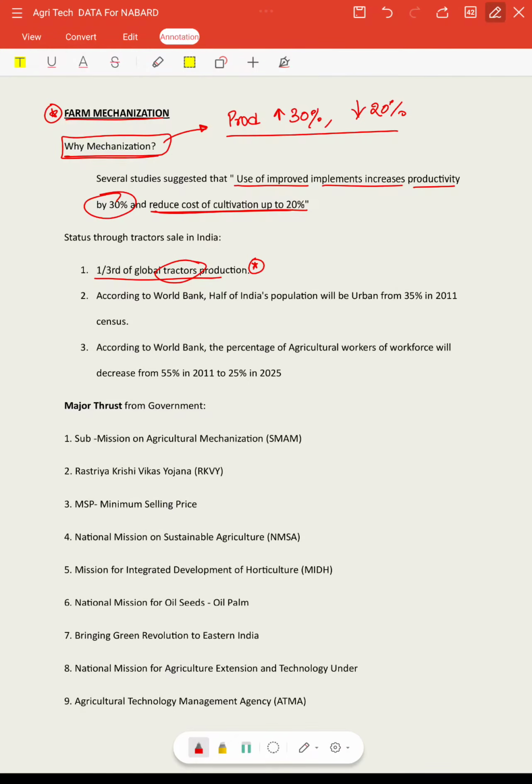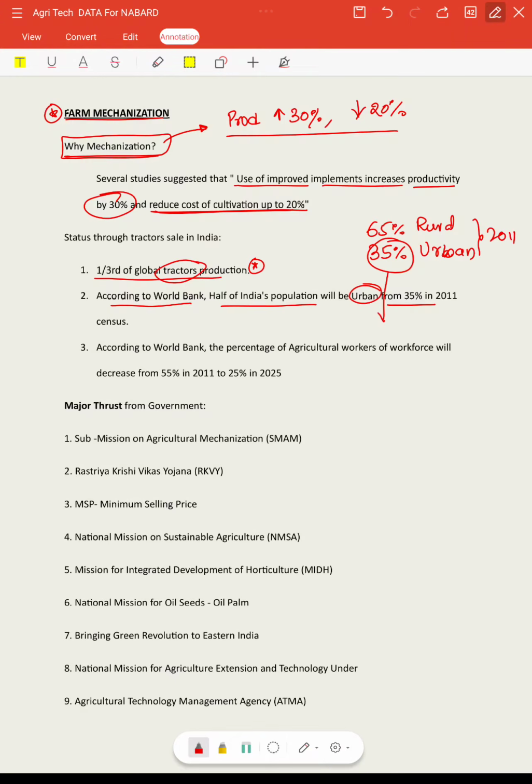I also said this point. According to the World Bank, half of the Indian population will reside in urban areas, which is only 35% now. Because if the rural population is 65%, obviously the urban population will be 35%, as per the 2011 census.